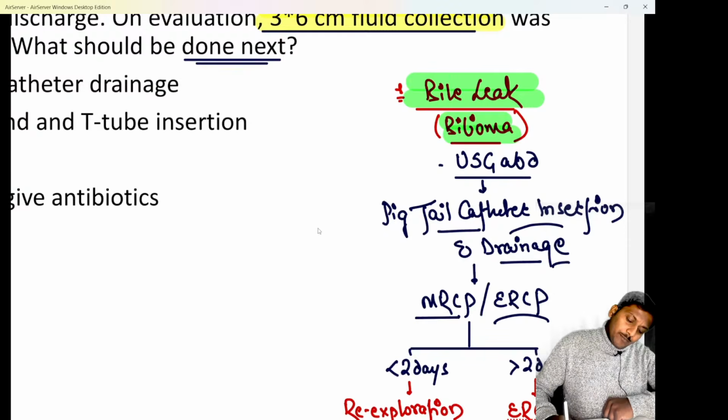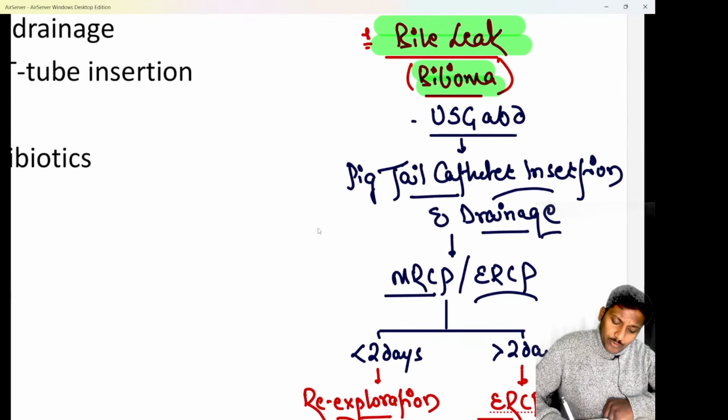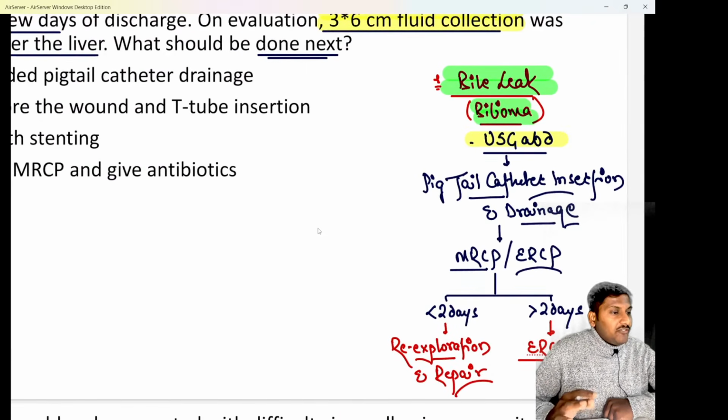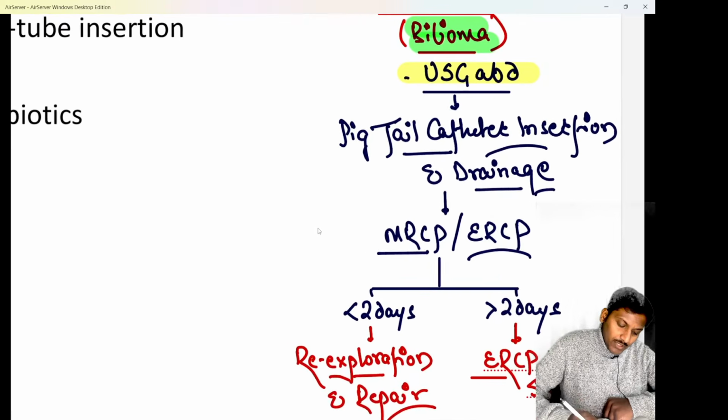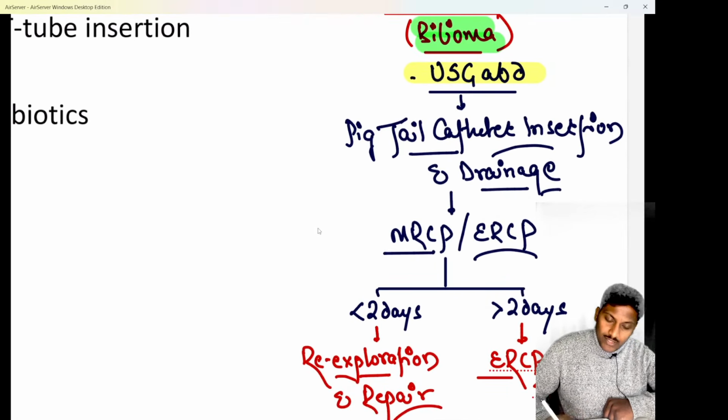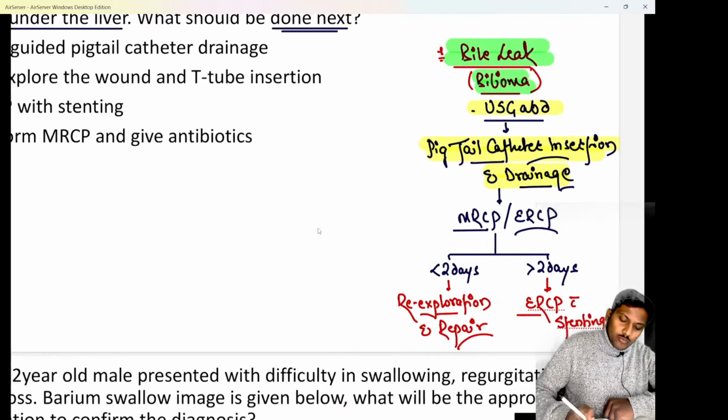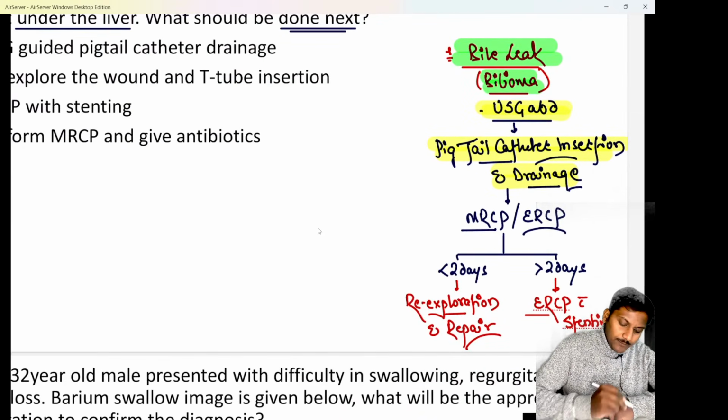Whenever there is a bilioma in a patient, the first step to be done is an ultrasound abdomen. Followed by that, please remember, you have to go for an ultrasound guided pigtail catheter insertion and drainage. You insert the pigtail catheter and drain all the bile, or all that bilioma which has been collected. Clear?